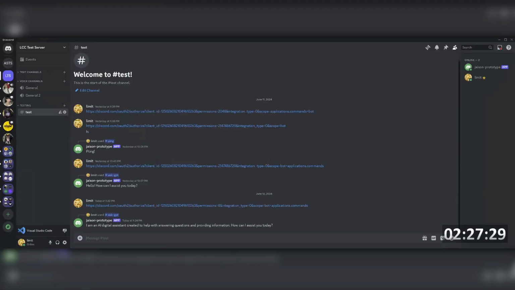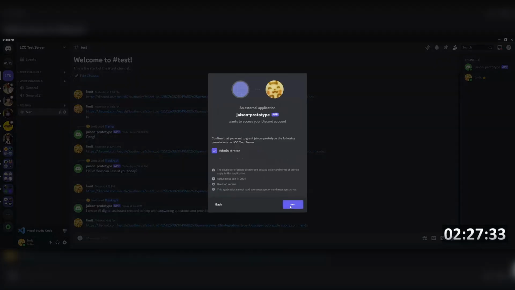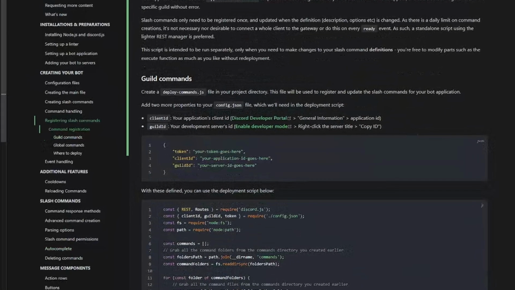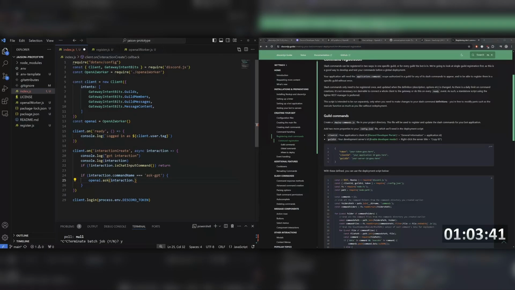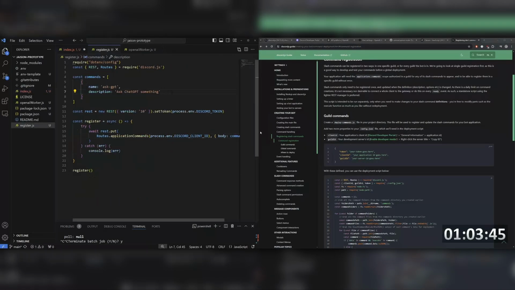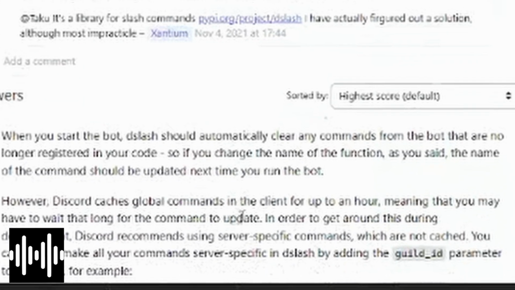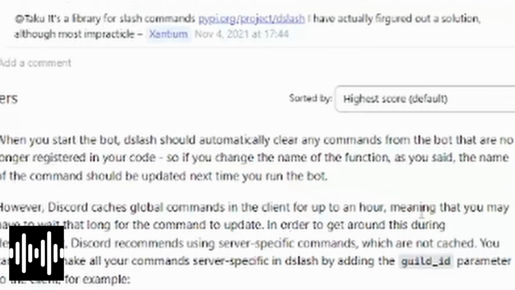Remember how I had to re-invite every single time to see my new slash commands? Well, now I know why. Not from the answer that scrolled past my face literally several times. I really gotta work on my zoomer ass attention span. No. One simple Google search away, and I learned about guild meaning server, and global functions. Discord caches global commands in a client for up to an hour.